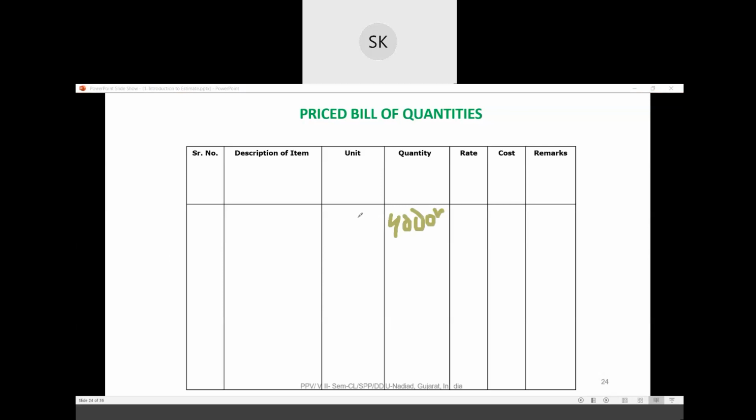This will be written here as meter cube, and 1 meter cube has a rate of rupees 50. So this 4000, this rate will be for 1 meter cube. You can get the cost by 50 into 4000, and you will get the total cost. Suppose in terms of numbers, the quantity is 1000 pipes.